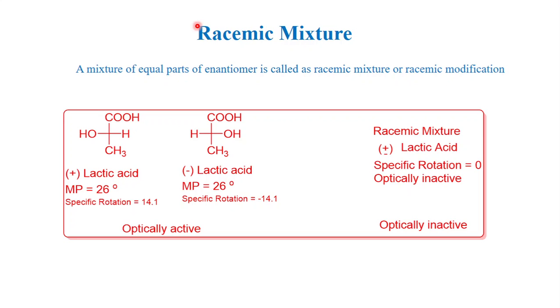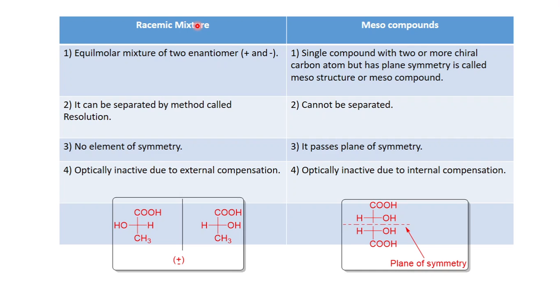This racemic mixture is also optically inactive, and its optical inactivity is due to external compensation, because the racemic mixture contains two enantiomers. One rotates to the right-hand side and one rotates to the left-hand side. That's why the net effect is zero. It cannot be separated by a physical method, but it can be separated by a chemical method, and the name of that method is resolution.